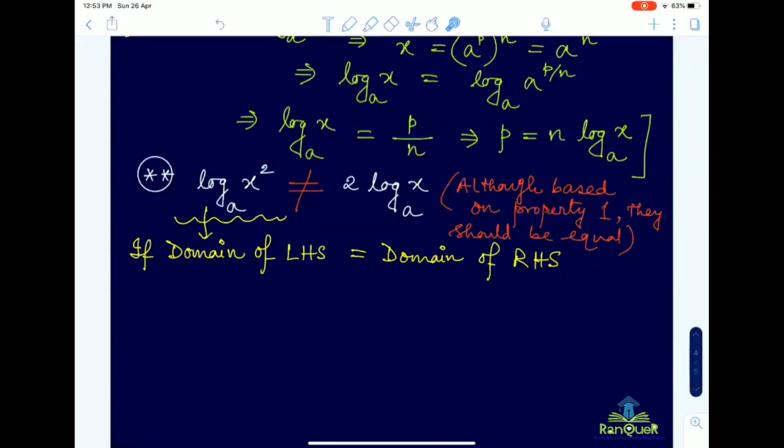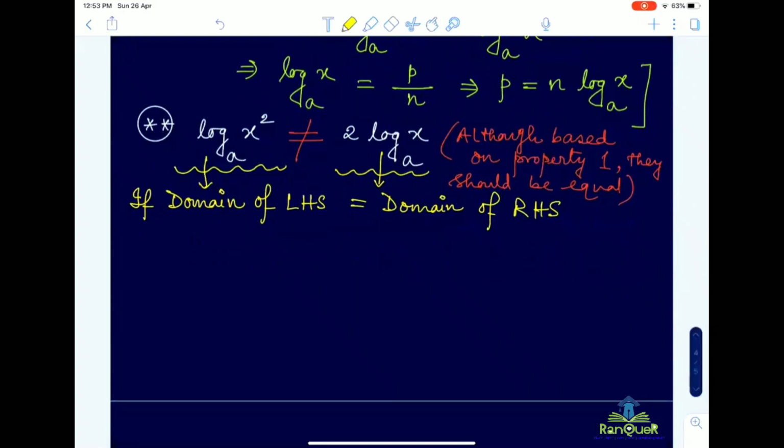Do you get my point up to this? Any confusion up to this, anyone? Now in this case, for the left hand side, what will be the domain? I mean, what will be the accepted values of x?